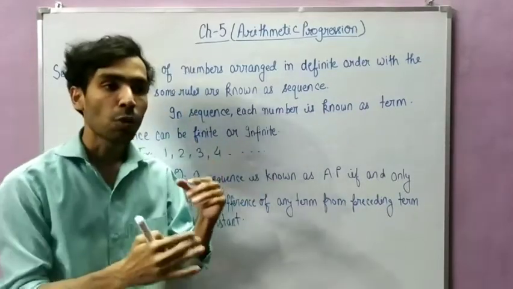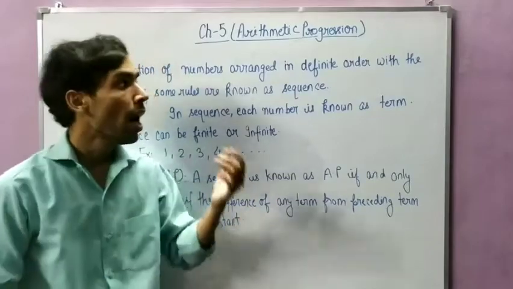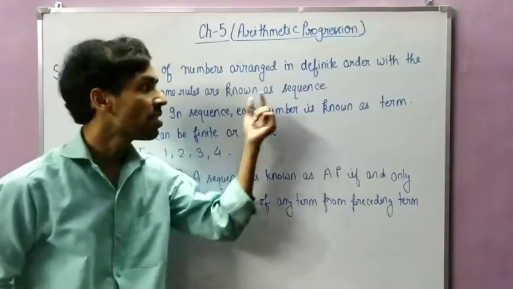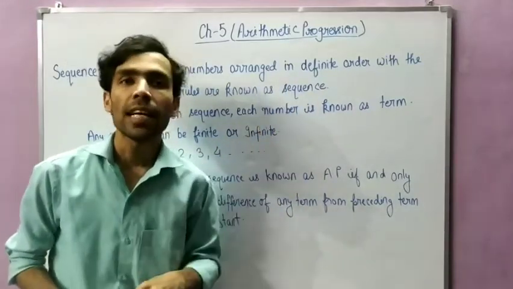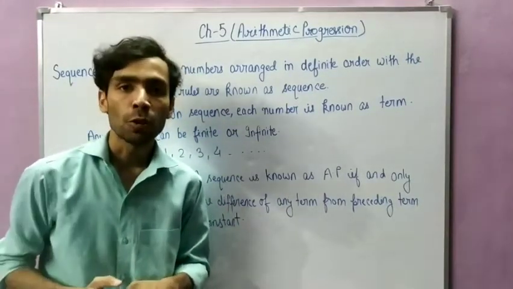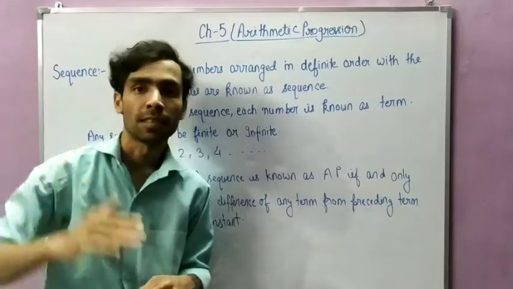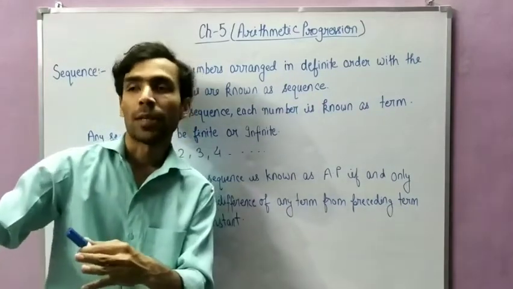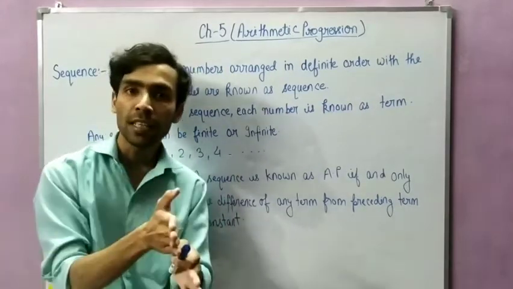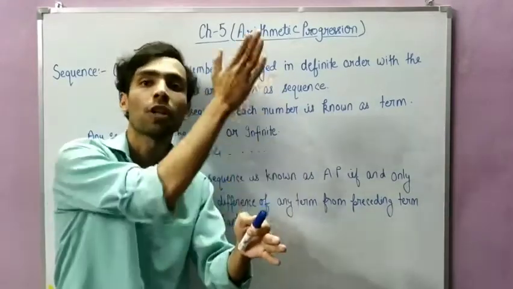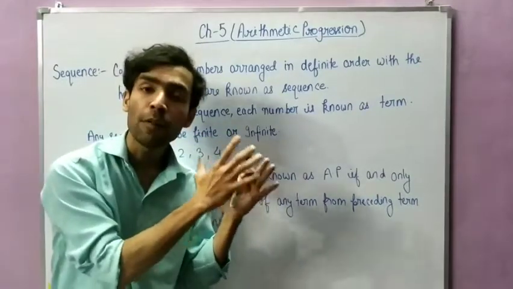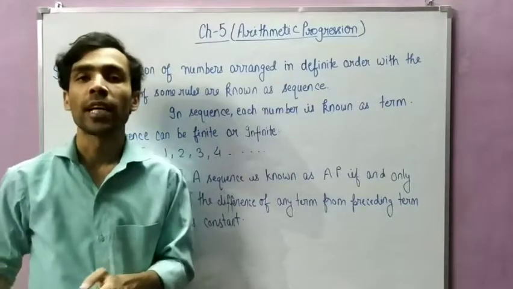Means when particular things or numbers are written in a definite order with the help of some rules, that is known as a sequence. Sequence means series. Like suppose in a games period, the games teacher says to you, stand according to your height. So what do you do? Suppose the first boy is the smallest, he will stand in front, then after that the taller one, then again the taller one. Means you follow some rules, some type of pattern. That type of pattern is known as a sequence.